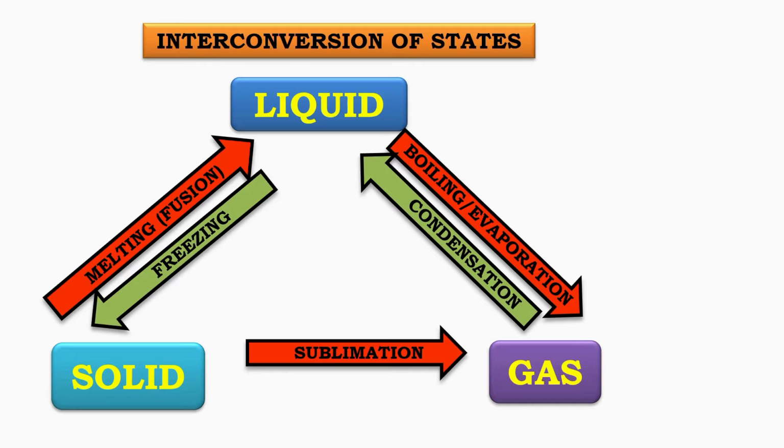Solid to gas: the direct transition from solid to gas is called sublimation. Gas to solid: similarly, the reverse of sublimation, where a gas turns directly into a solid, is also called sublimation. These transformations help us understand the changes in the states of matter through various processes. Let's dive deeper into each of these in our upcoming lessons.